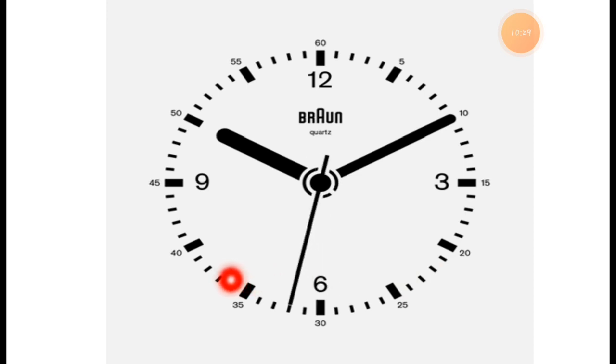Now it will come on 35. It will be 35 seconds. Now it will come on 40 seconds. Now here it will come 45 seconds. It will come on 10. It is 50 seconds. Here the 55 seconds complete. When it comes on 60, 1 minute is complete.